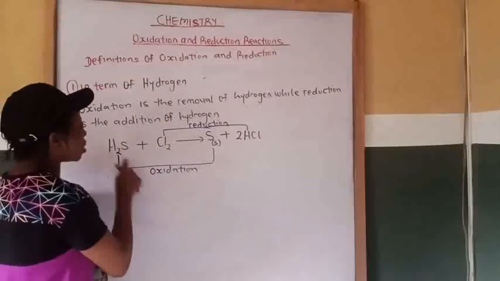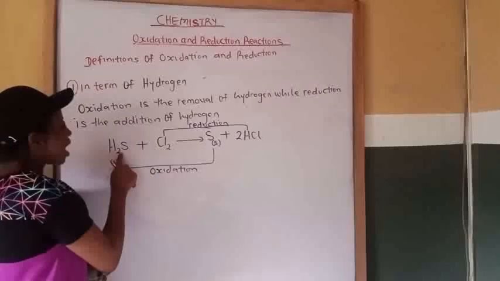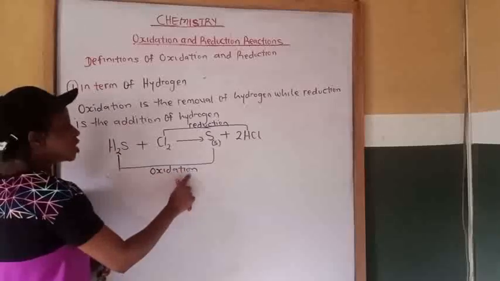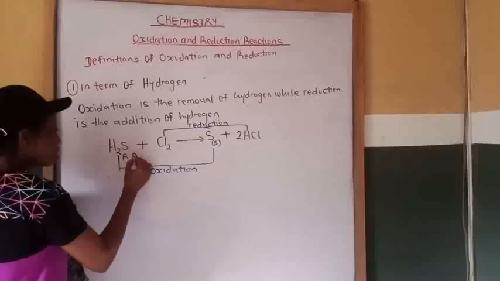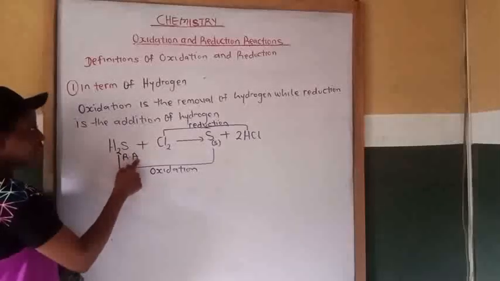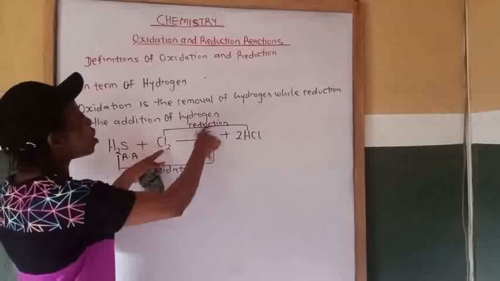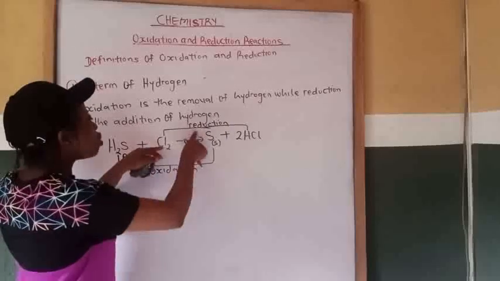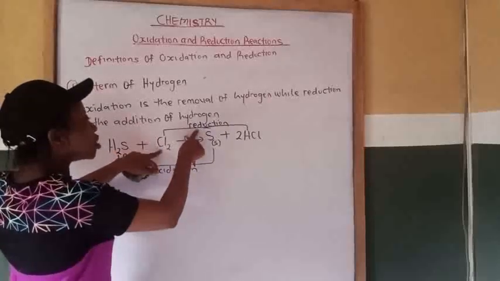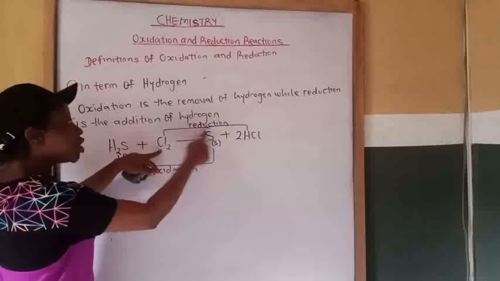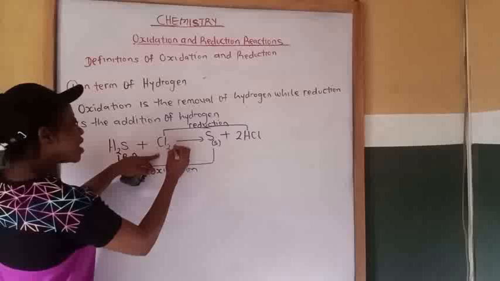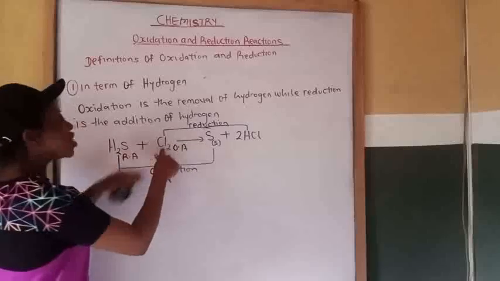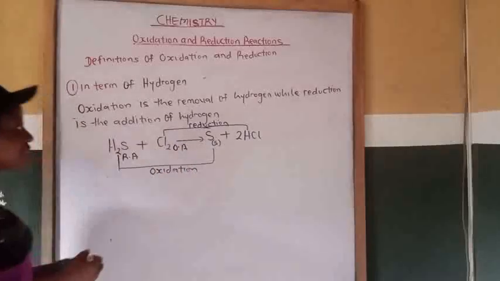So hydrogen sulfide undergoes oxidation reaction, therefore it is a reducing agent. While chlorine undergoes what? Reduction reaction. So therefore, the substance that undergoes reduction reaction is an oxidizing agent. So chlorine is an oxidizing agent.